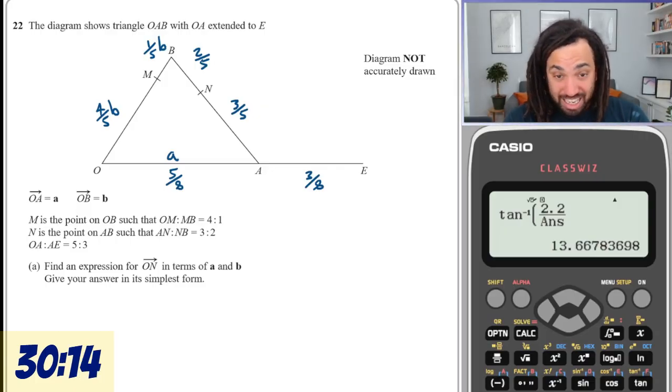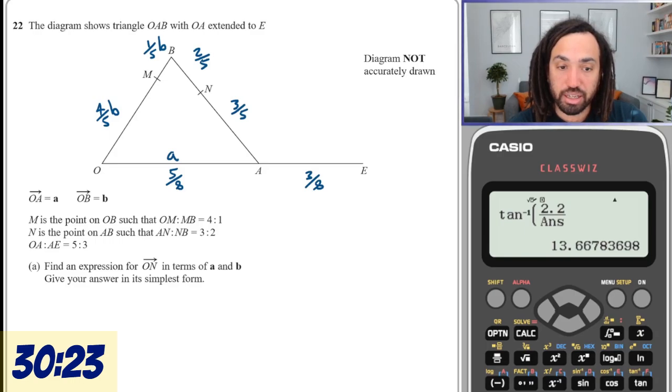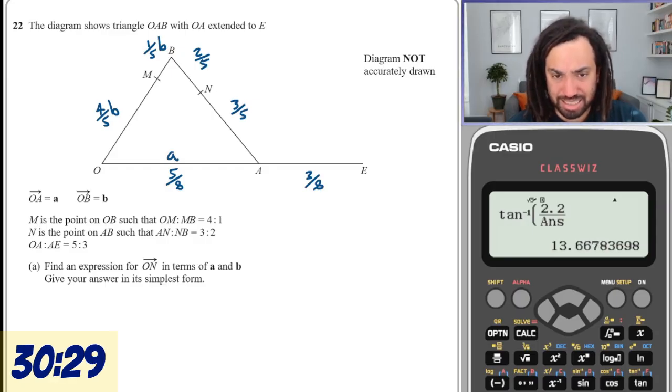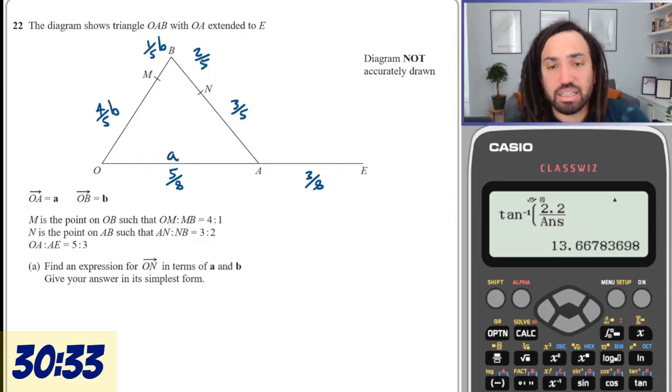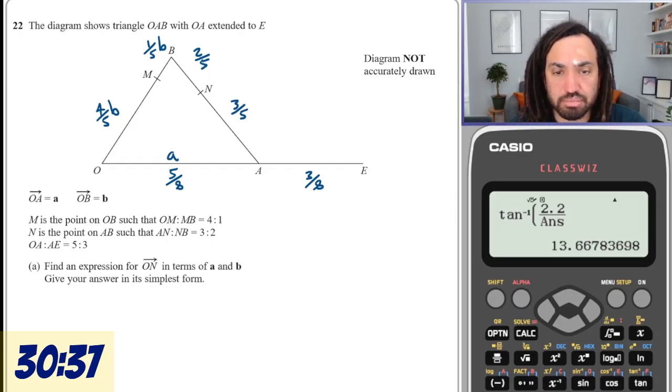But if that's A and that's 5/8 of the whole thing, then that means that this part here will be... why am I struggling with this?